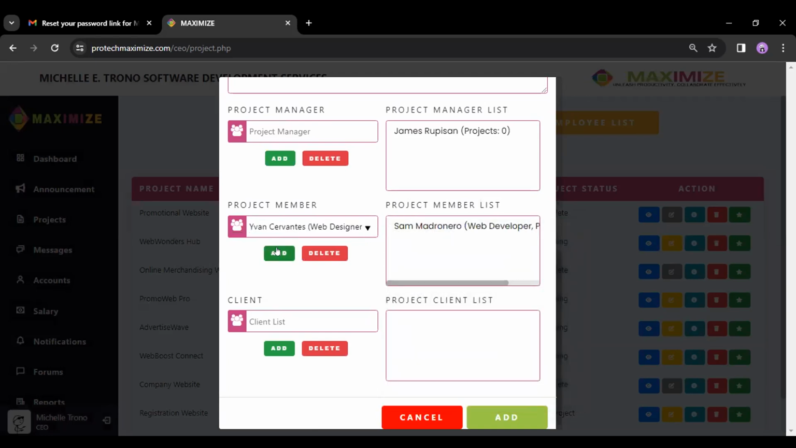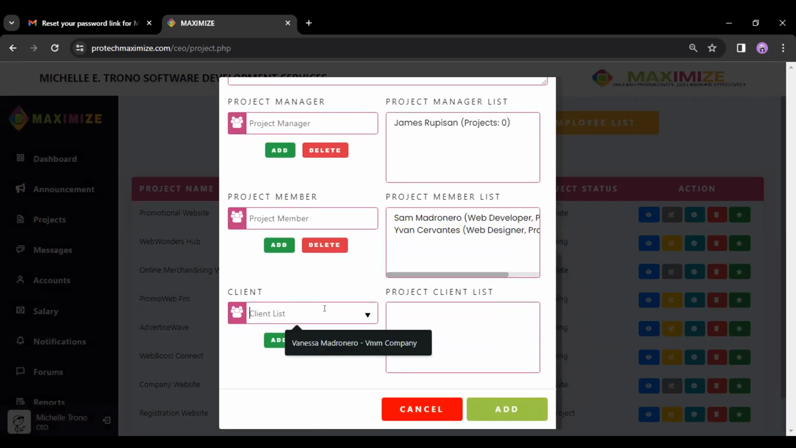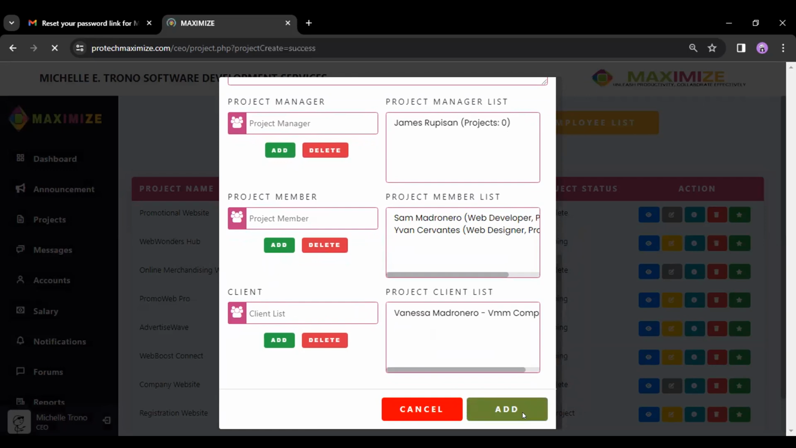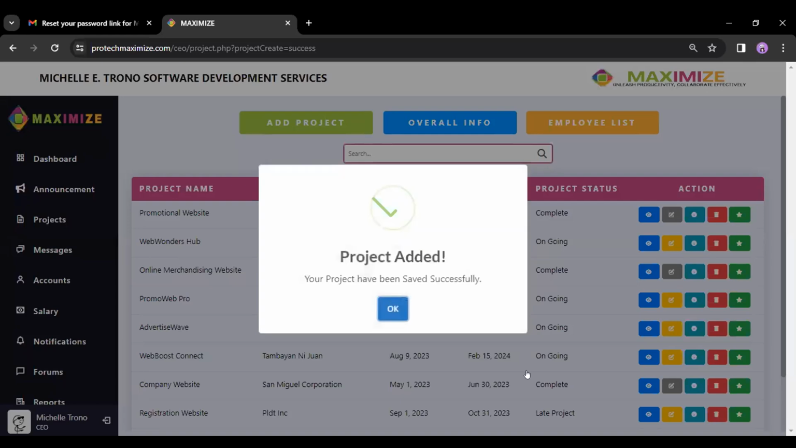Ivan Cervantes. Okay. The next is the client. So let's say it's Vanessa Madronero, and add it. Then after, if everything is good now, let's just add this project for us to successfully add it. So as what you can see, we have our project added.